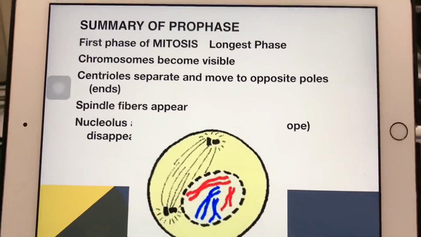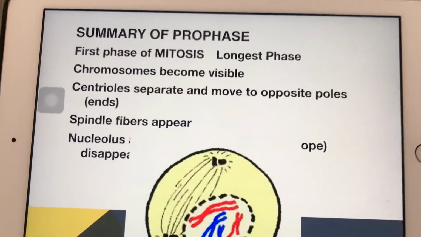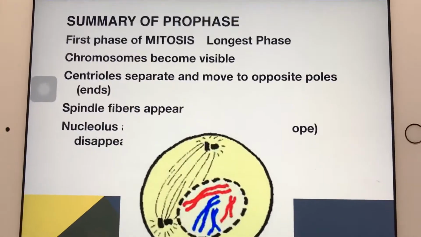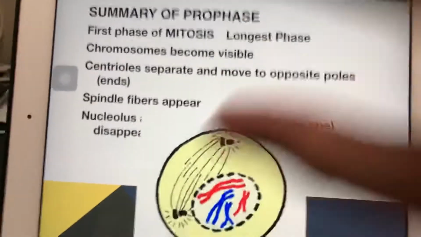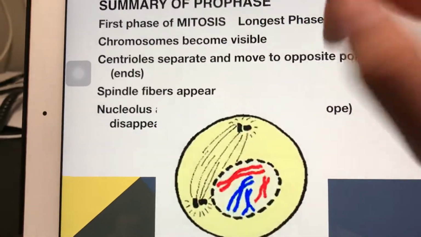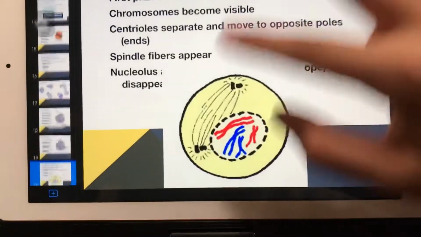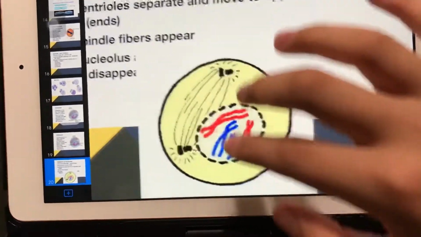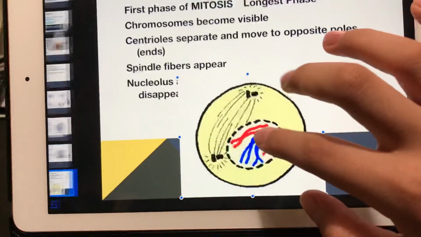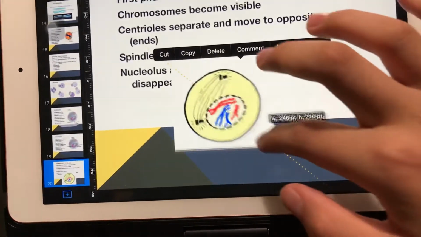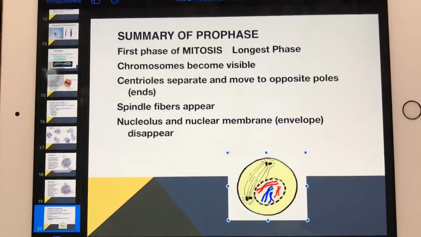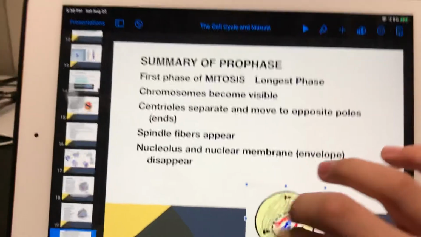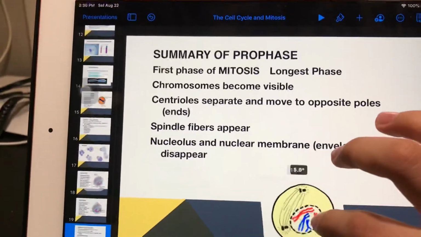Summary of prophase. First phase of mitosis, the longest phase. Chromosomes become visible, centrioles separate and move to opposite ends. Spindle fibers appear. I don't understand why that picture is there at this particular moment. Let's move that away so I can read it. Nucleolus and nuclear membrane envelopes disappear.